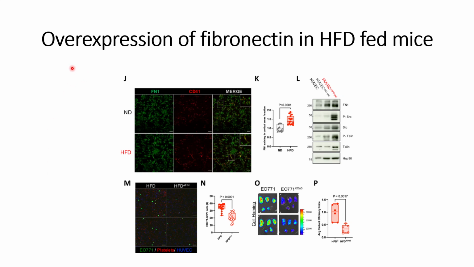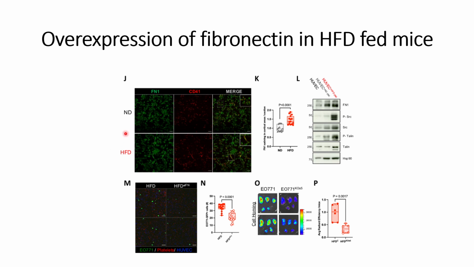In this video, we will discuss the overexpression of fibronectin in the HFD-fed mice. From their RNA-seq analysis, they were able to find that fibronectin is overexpressed. So their focus is mainly on fibronectin, and they wanted to check whether there is a change in fibronectin expression on the endothelial cells when they come in contact with the platelets from the control mice or the HFD diet fed mice.